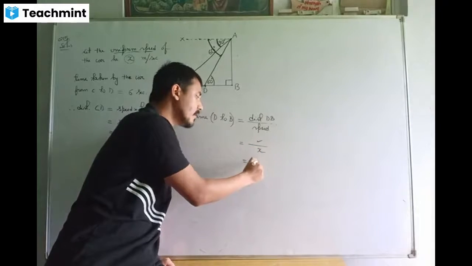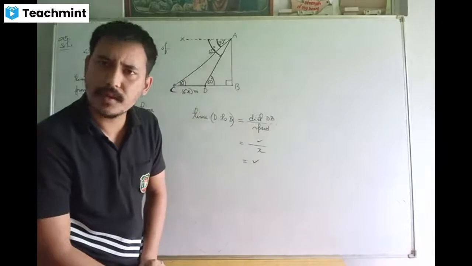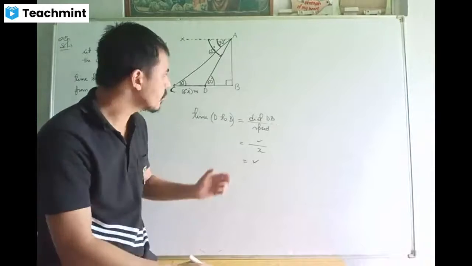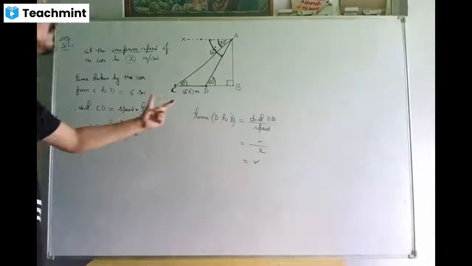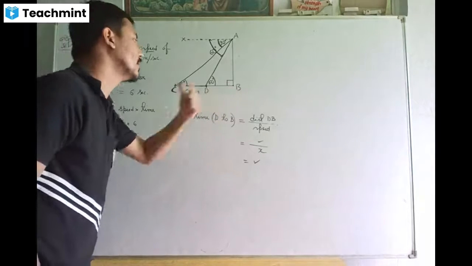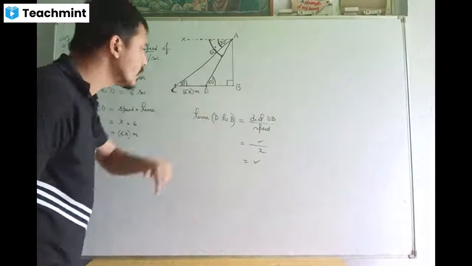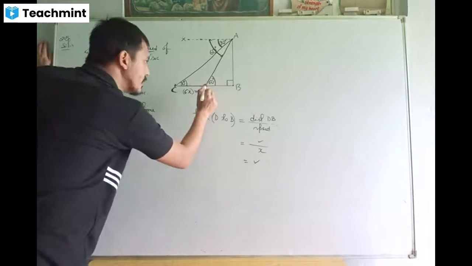That will give you the required time. Is it clear with you? Are you clear with this question? Okay. So our main aim is to find out the distance dB. Once we get the distance dB, we can find out the time interval.